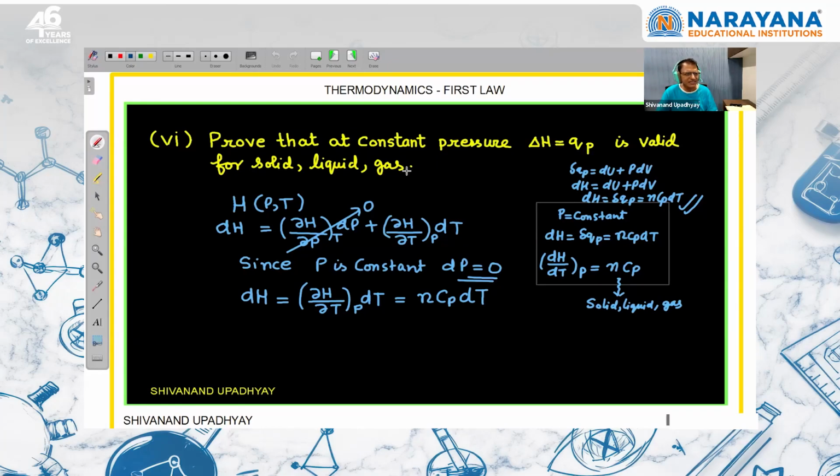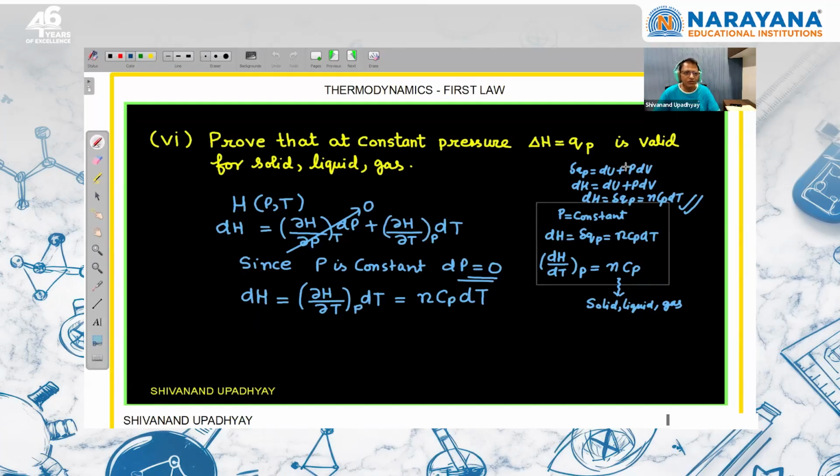So one way we have just proved, and this is the other way: enthalpy is a function of pressure and temperature. It is a state variable. So net change in enthalpy is equal to partial change in enthalpy with respect to pressure when temperature is constant into dP, plus partial change in enthalpy with respect to temperature when pressure is constant into dT. Now in an isobaric process, pressure is constant, so dP is zero, and this whole term will be 0. So we can write that dH is equal to dH upon dT at constant pressure into dT.